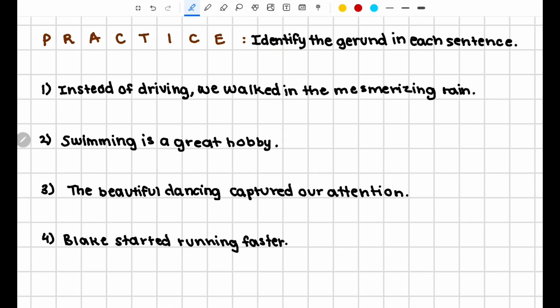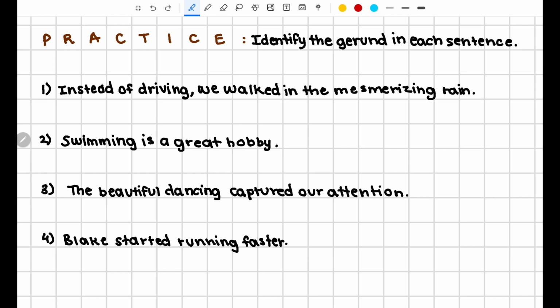Now you are ready for your practice. Identify the gerund in each sentence and also try to determine how the gerund is being used in the sentence. Is it being used as a subject, an object, a predicate nominative, or as an object of the preposition? Pause the video now and complete the practice.